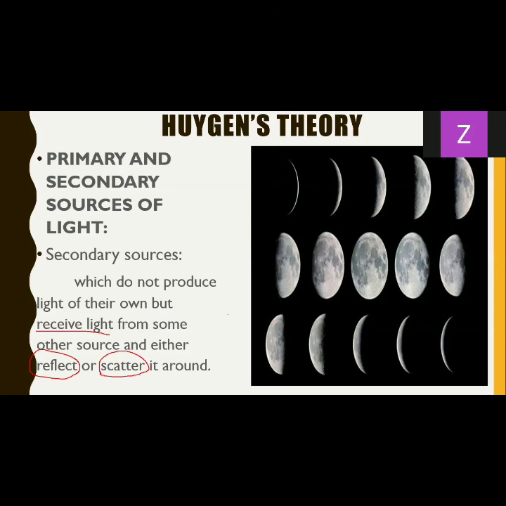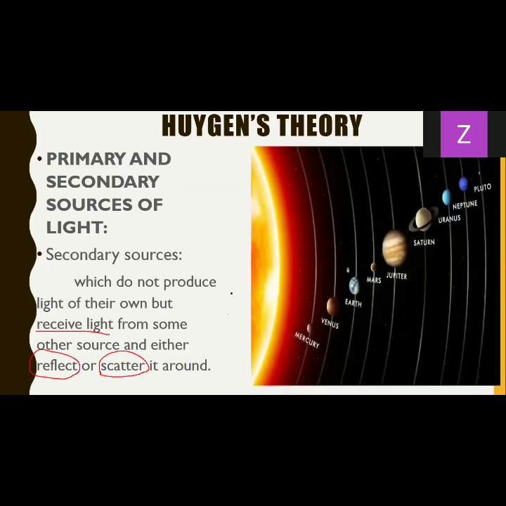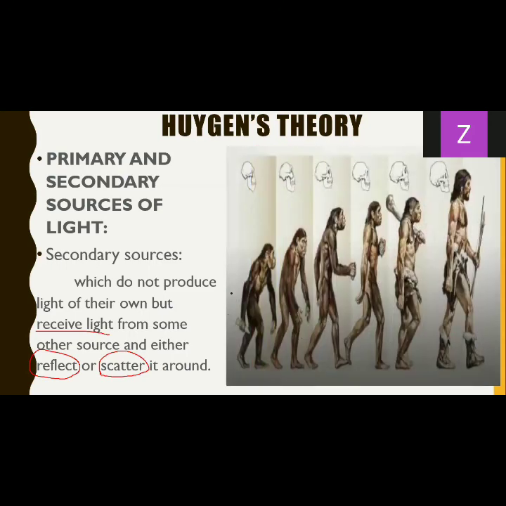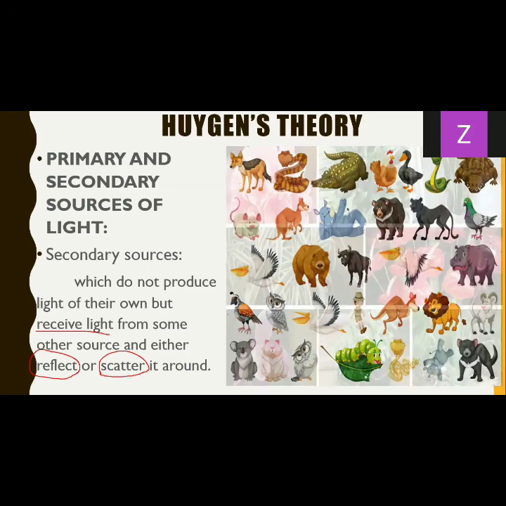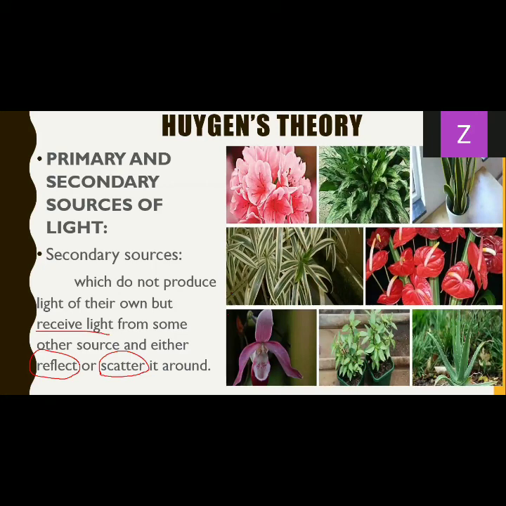Yes. So obviously the planets, the moon, and almost all other planets are secondary sources. Not only the moon or planets, not only these big huge objects, but small objects too, like human beings, animals, plants, all of these, even though they don't have their own light, they reflect light, most commonly sunlight in these last cases, and they are considered to be secondary sources of light.